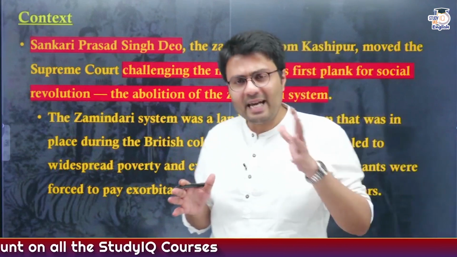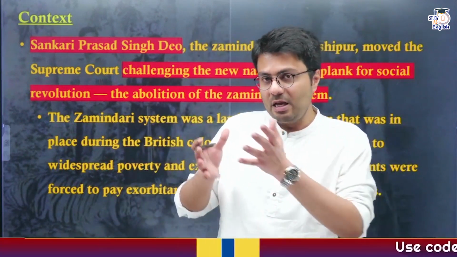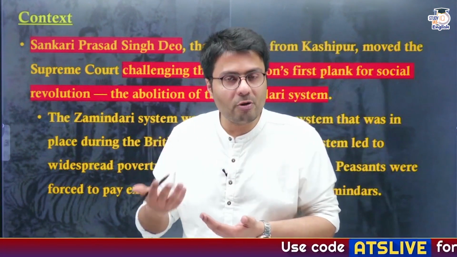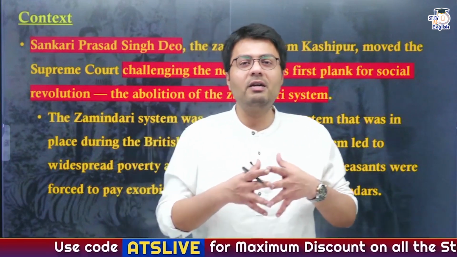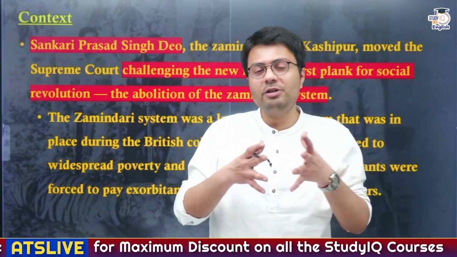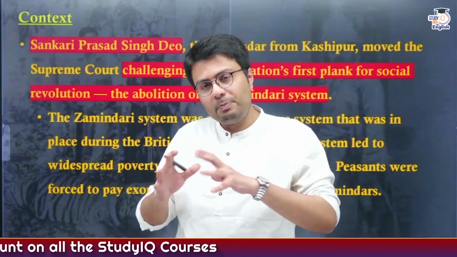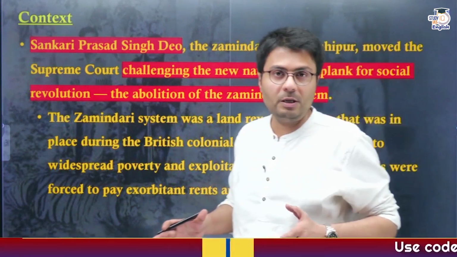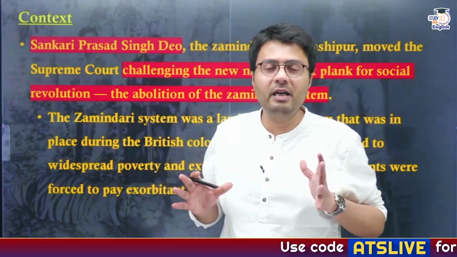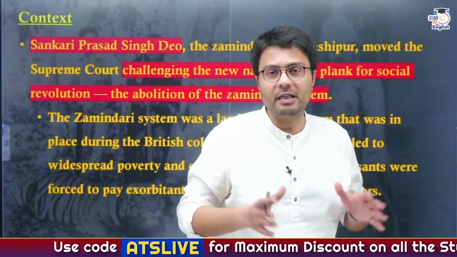Now, over decades, this became quite an exploitative process, as the zamindars used to extract large amounts of taxes from poor and helpless farmers. That is why the state of agriculture in India, in addition to the condition of farmers, was in a very sorry state. So doing away with the exploitative zamindari system was one of the first policy priorities of the independent government of India, which wanted to do away with this entire practice in its entirety.